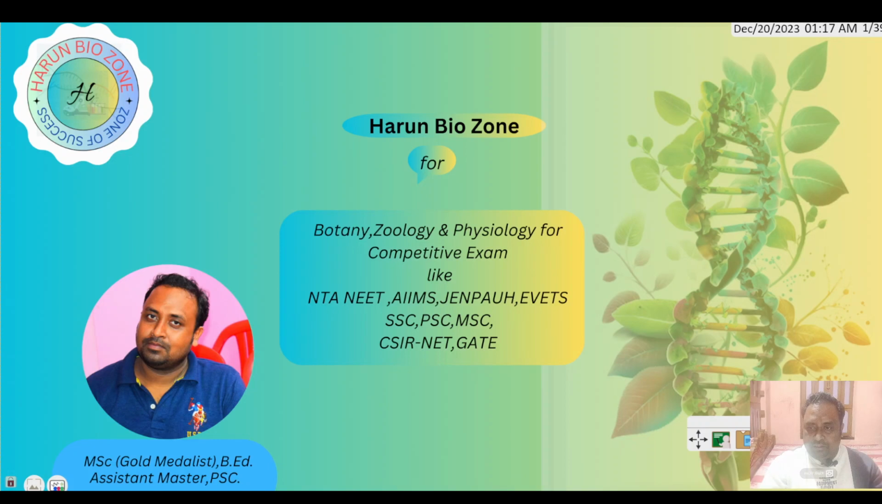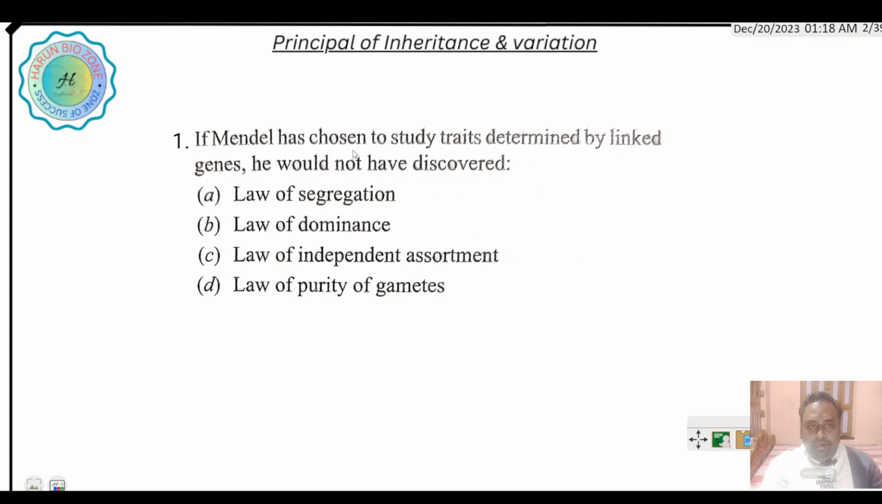Here is the first MCQ question of this video: if Mendel had chosen to study traits determined by linked genes, what would he not have discovered? If Mendel had studied linked genes, he would not have discovered the law of segregation, law of dominance, law of independent assortment, or law of purity of gametes.